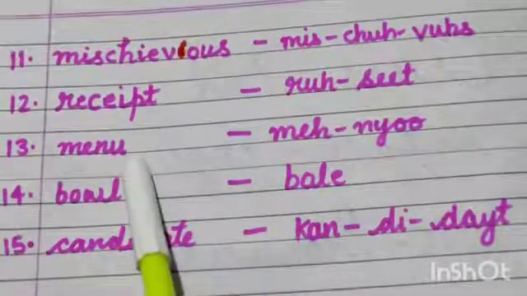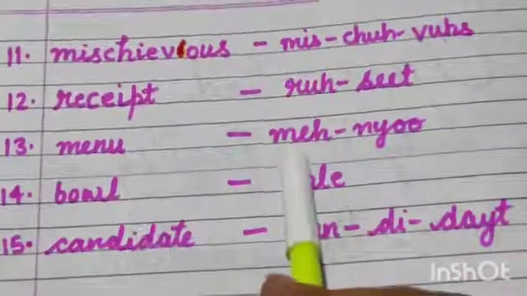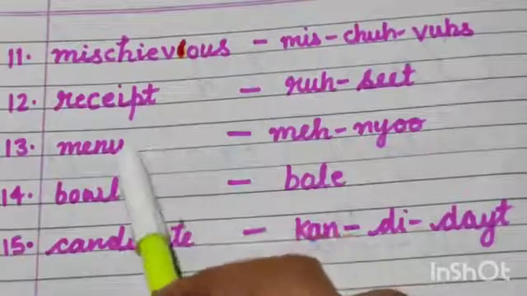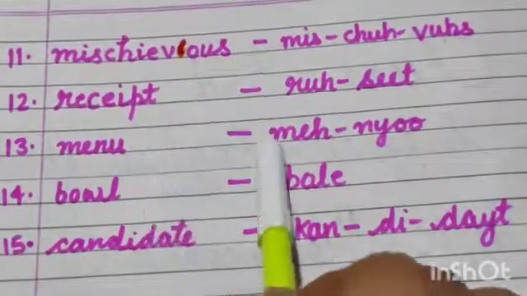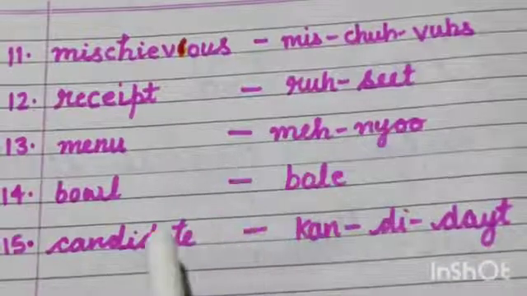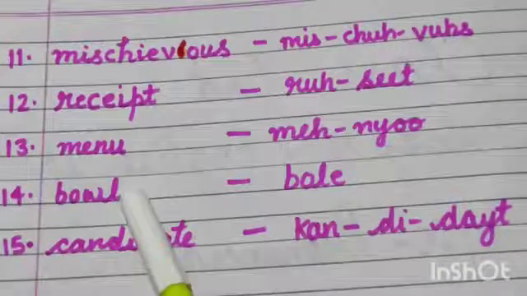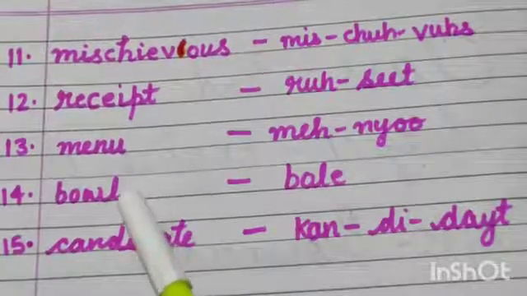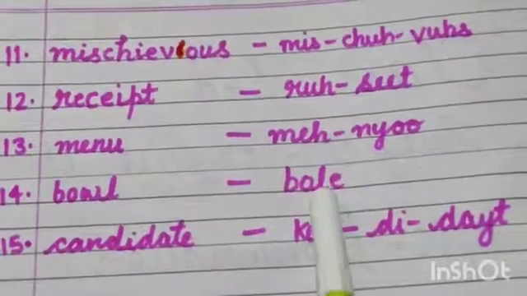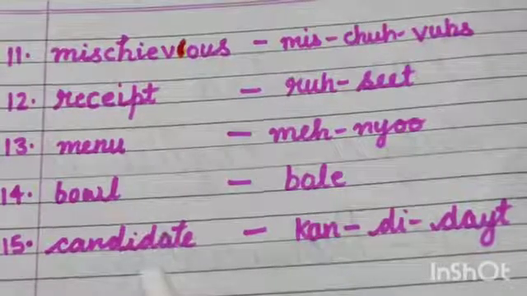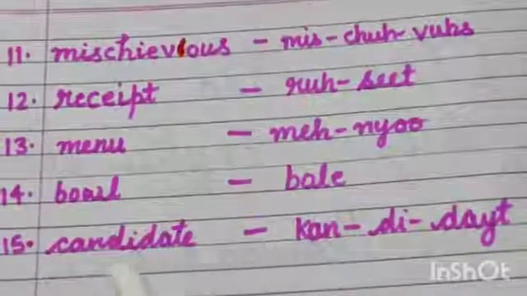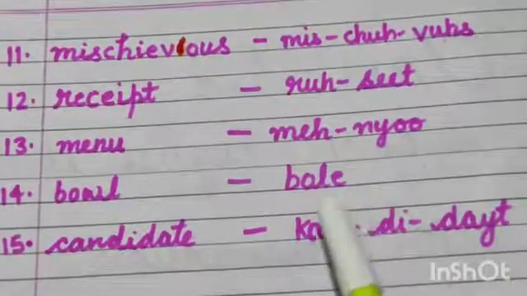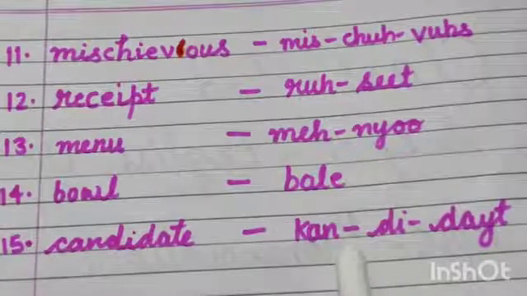Next word is menu. Many of the students call it wrong. No, this is wrong. Then the most common word is bowl, which many call wrongly. We have to pronounce the right pronunciation, which is bowl. Then our next word is candidate. Candidate. So these are the words given here.